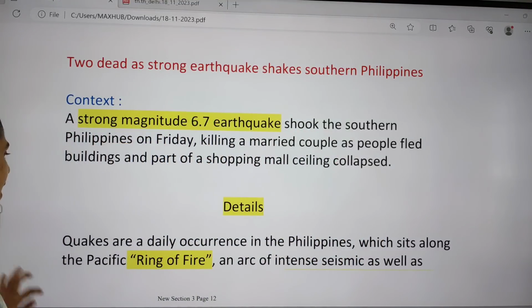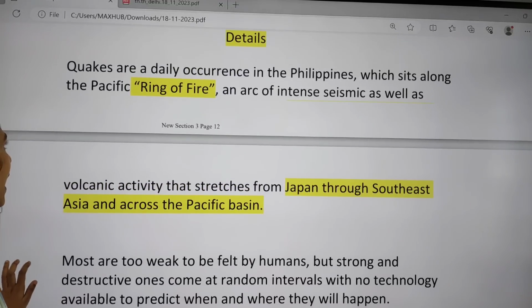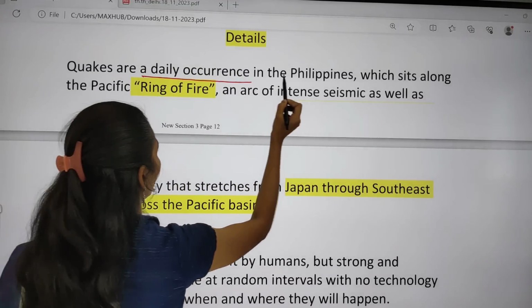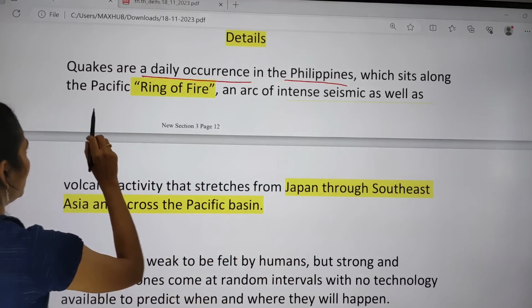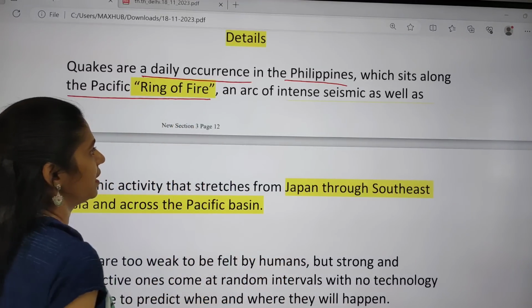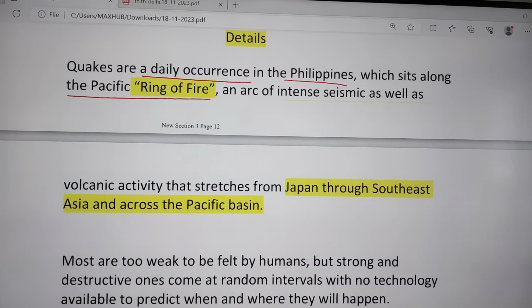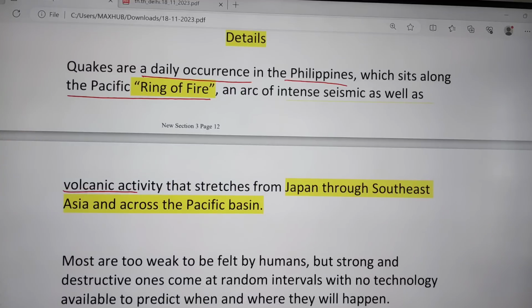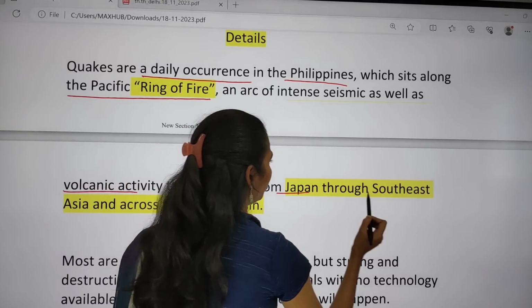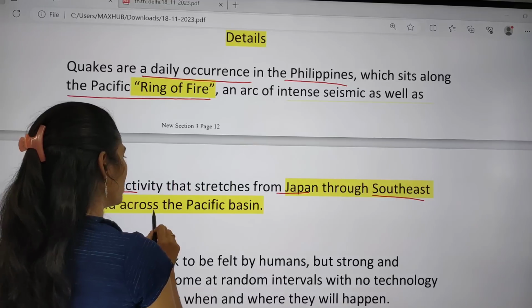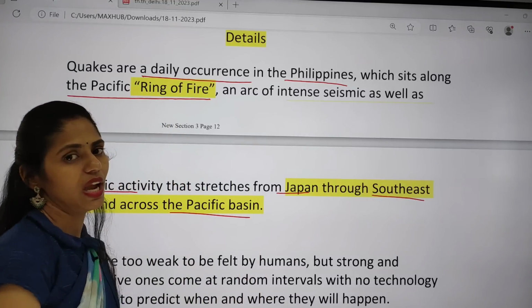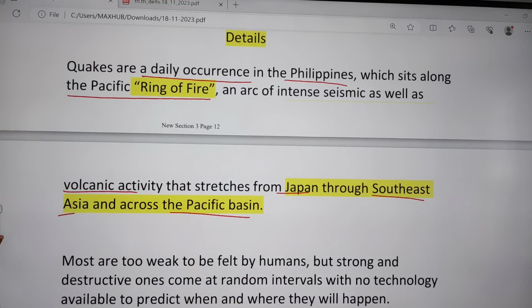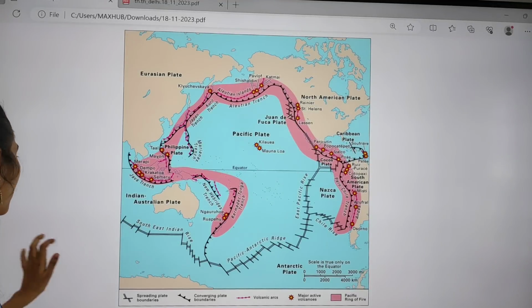And if you see the details, it says that quakes are a daily occurrence in the Philippines, which sits along the Pacific Ring of Fire. So we can see there is intense seismic as well as volcanic activity that stretches from Japan through Southeast Asia across the Pacific Basin. Here you have to see the location of this Pacific Ring of Fire. So this is the Pacific Ring of Fire.